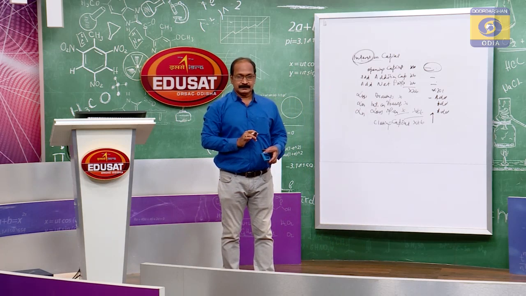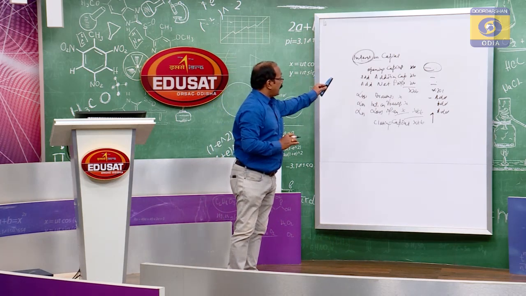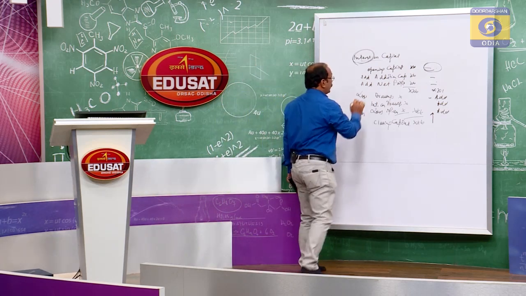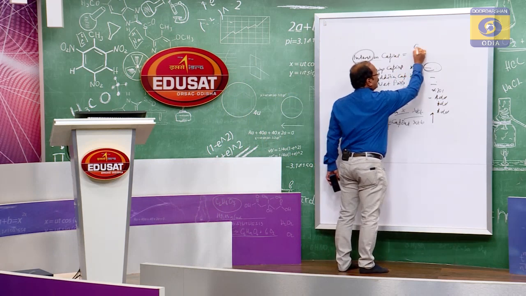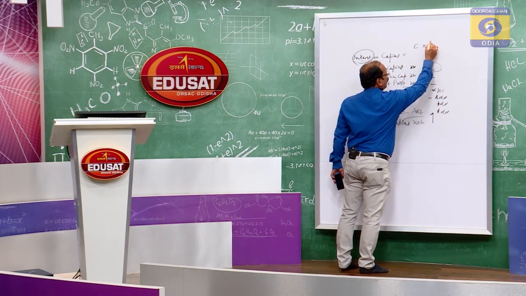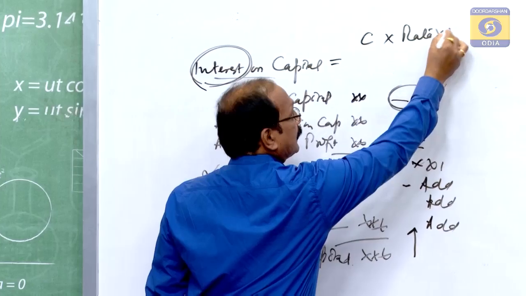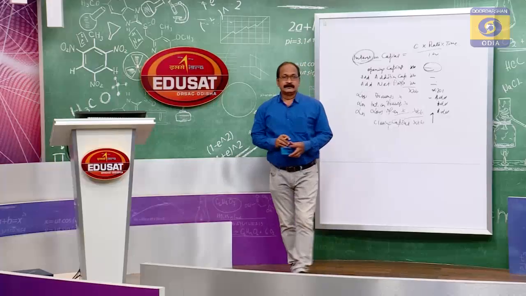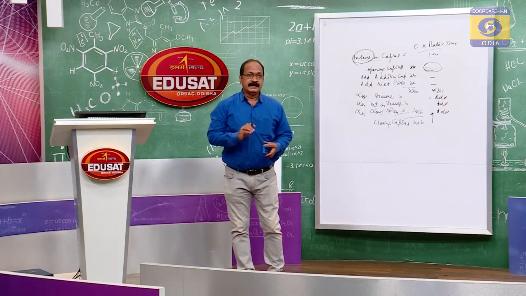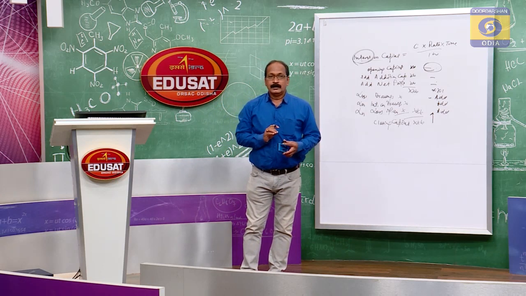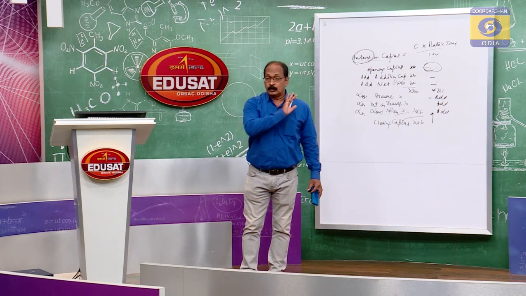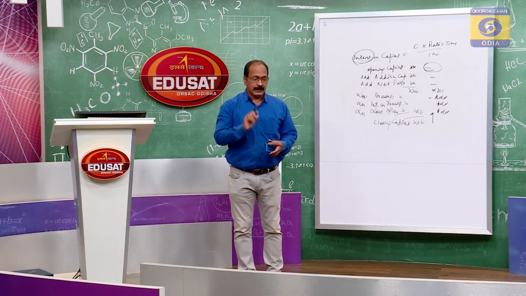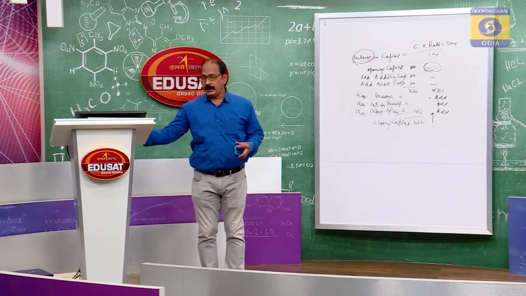Am I clear? From that opening capital, you have to calculate the interest on capital. So, how is interest on capital calculated? That is opening capital into rate of interest into time divided by 100. Am I clear? This is interest on capital. When the partnership deed is silent, do not allow any interest on capital according to the act.